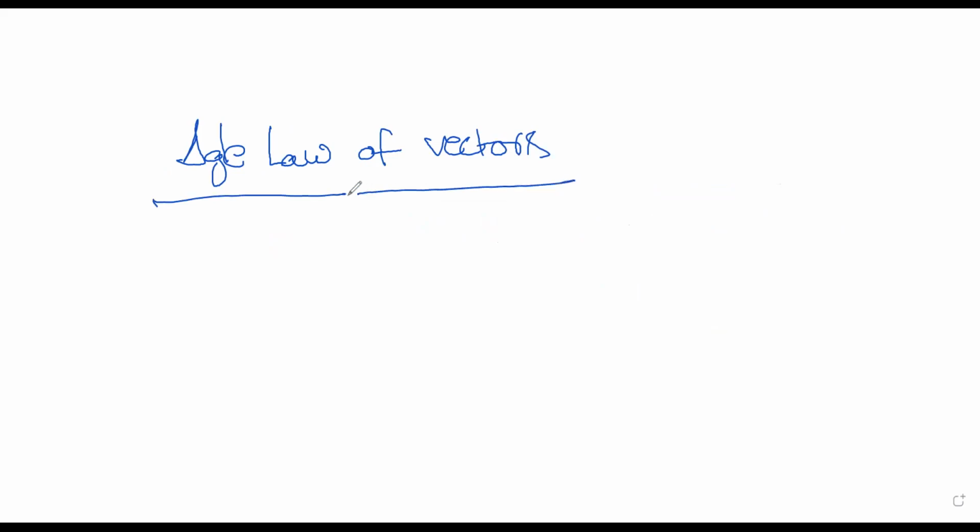The next one is triangle law of vectors, is what we see. So here we talk about something called a resultant of the vectors. So let us say one vector is like this.